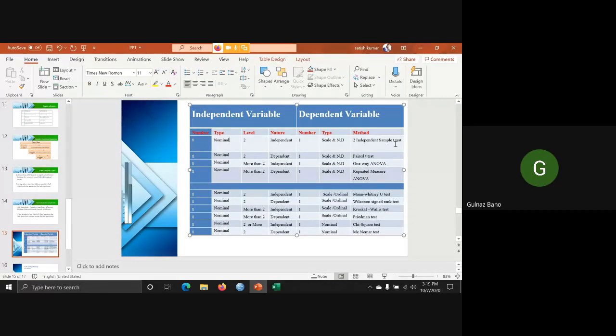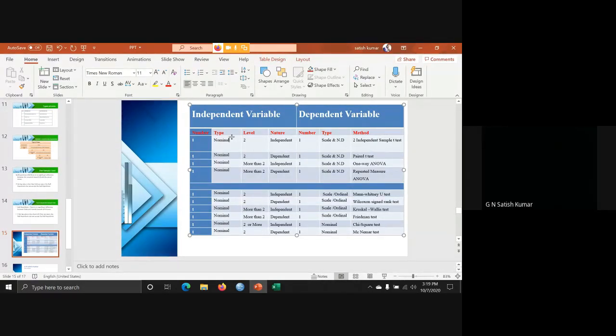For example, gender means male and female. Gender is nominal data with two levels, and it is the independent variable. And the GPA score is only one number, one variable, and its type is scale.